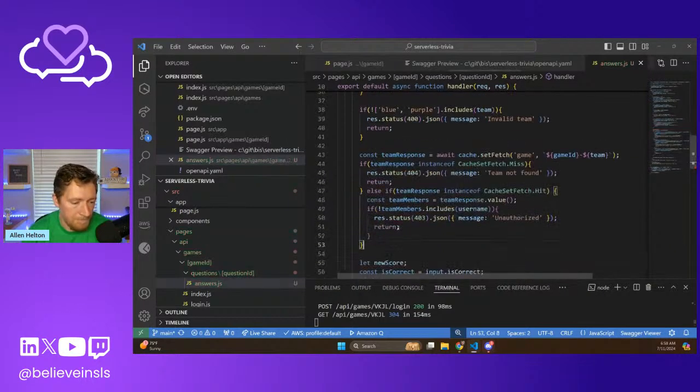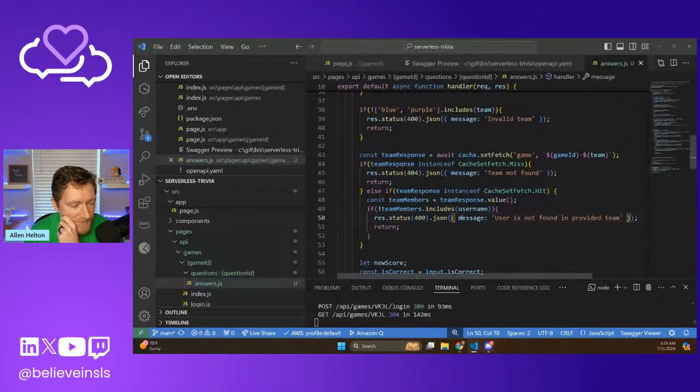Okay. Nice. Q is killing it today. So if you remember, a Momento set is a collection of distinct strings, and that's really all that we're doing. We're just pulling this array of usernames out and validating that the username is in there. We'll just say instead of a 403, let's just say that's a 400. User is not found in provided team.